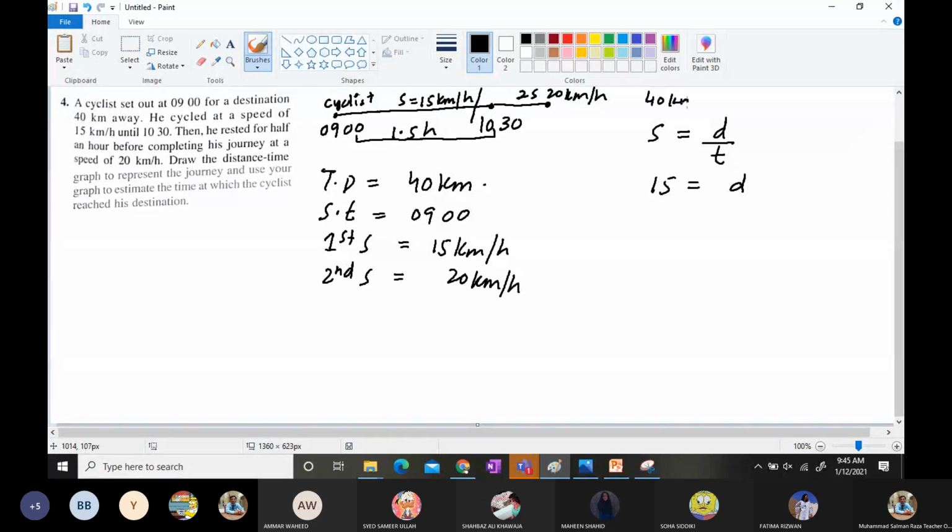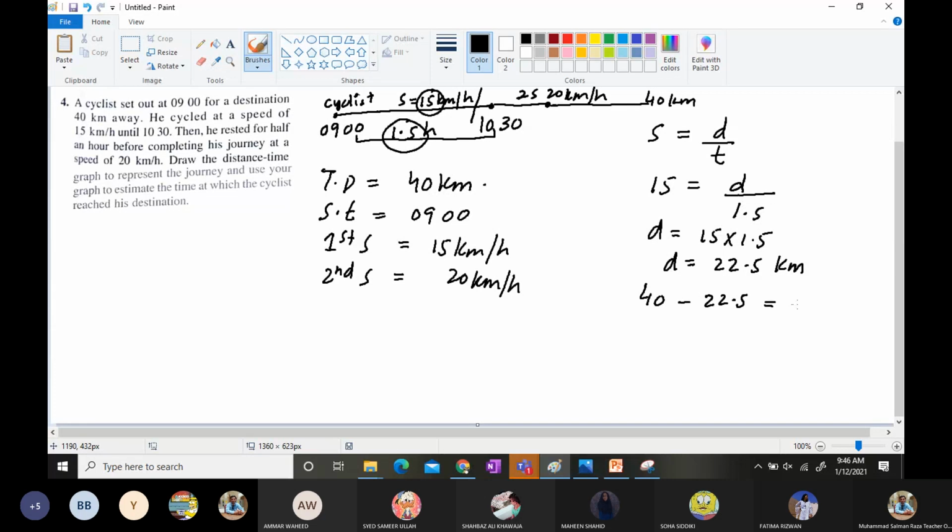So distance is 15 into 1.5, which is 22.5 kilometers. It means 40 minus 22.5 is 17.5 kilometers remaining.